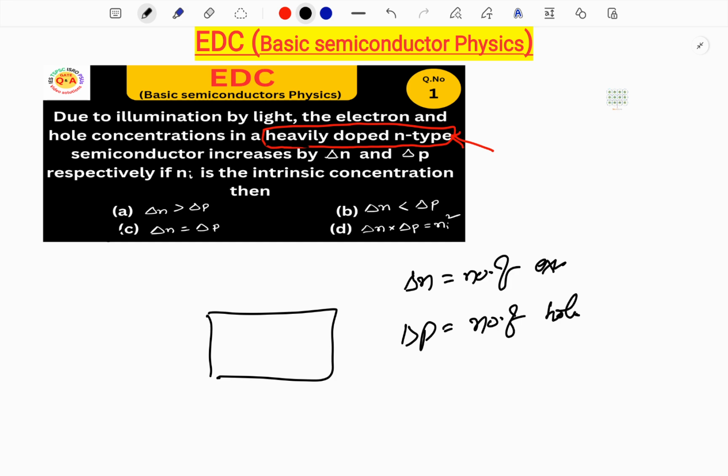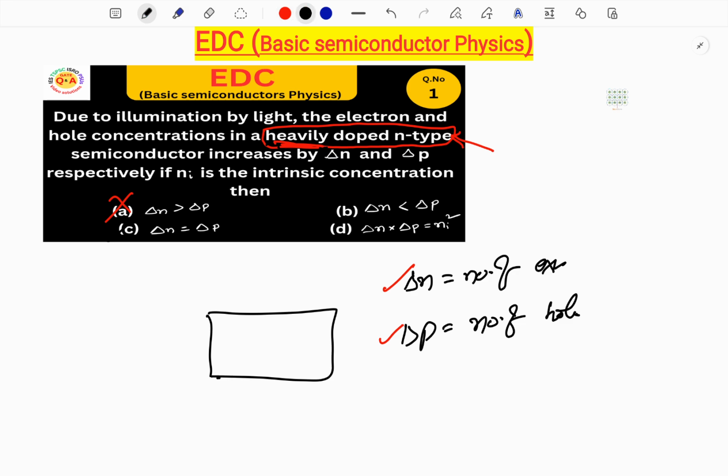By seeing this heavily doped, we will come to the conclusion that delta N is very high compared to delta P. So definitely we will choose option A as correct. But this is wrong. So we will see the concept.